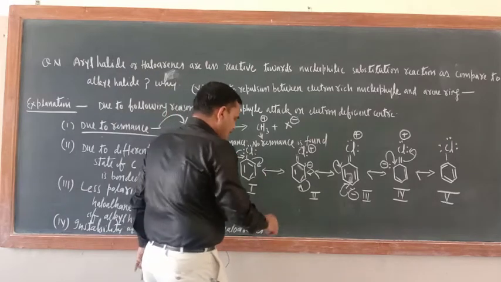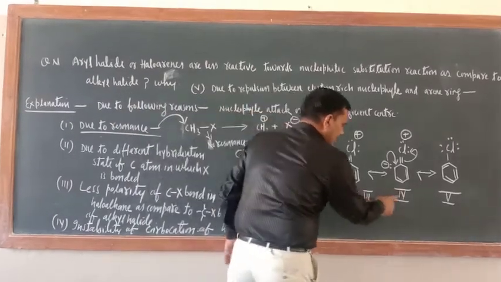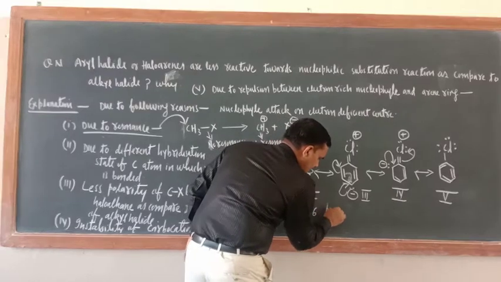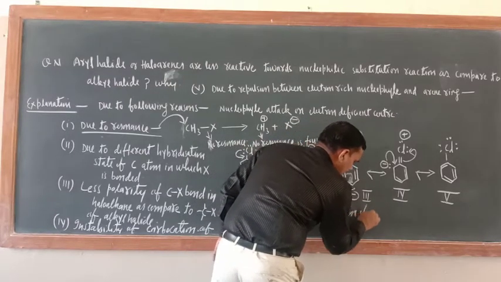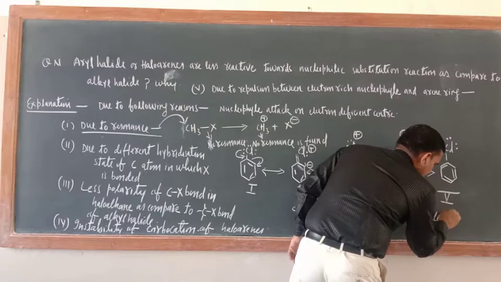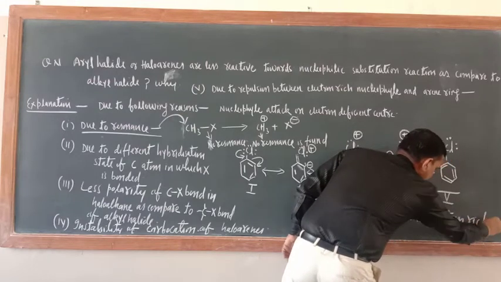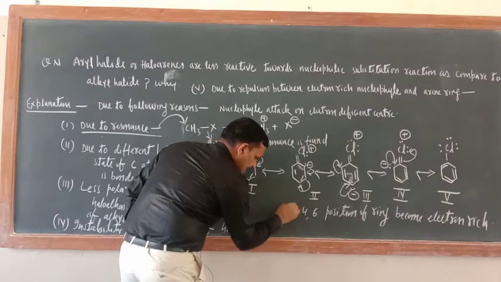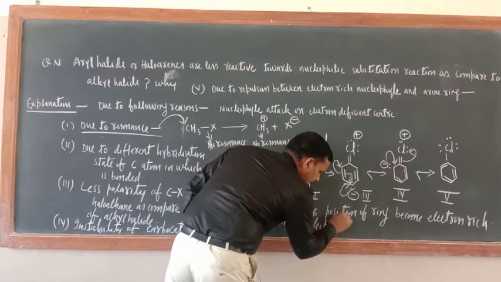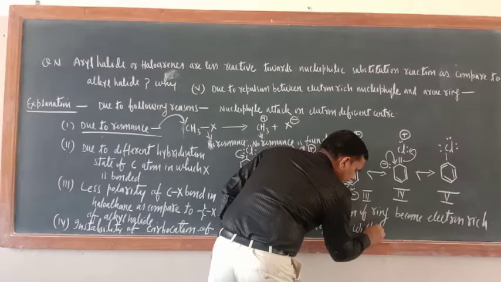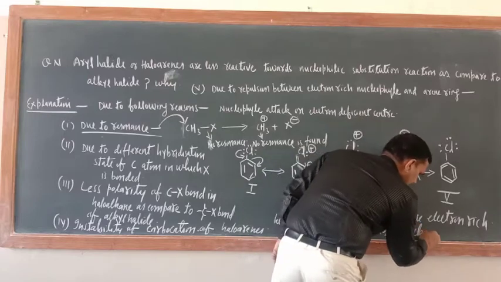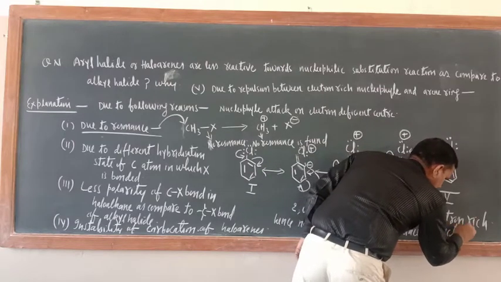So in the second, third and fourth structures, the 2, 4, 6 positions of the ring become electron rich, hence the nucleophile will not attack effectively. It will attack but not effectively.